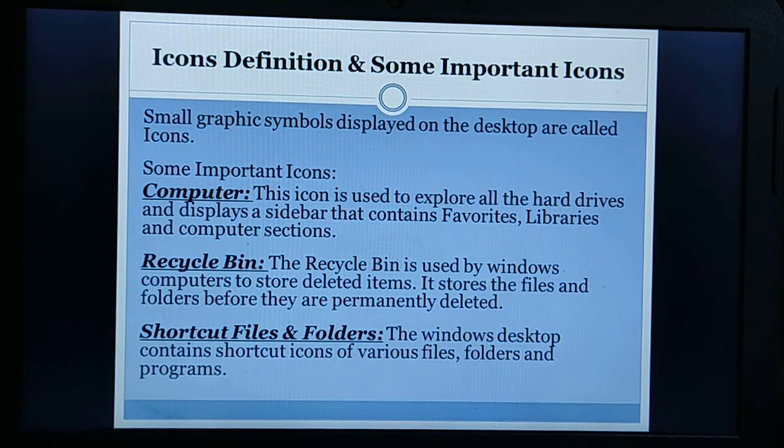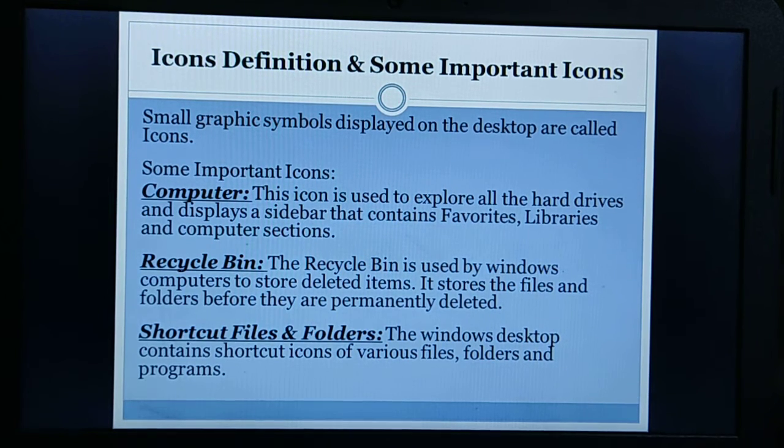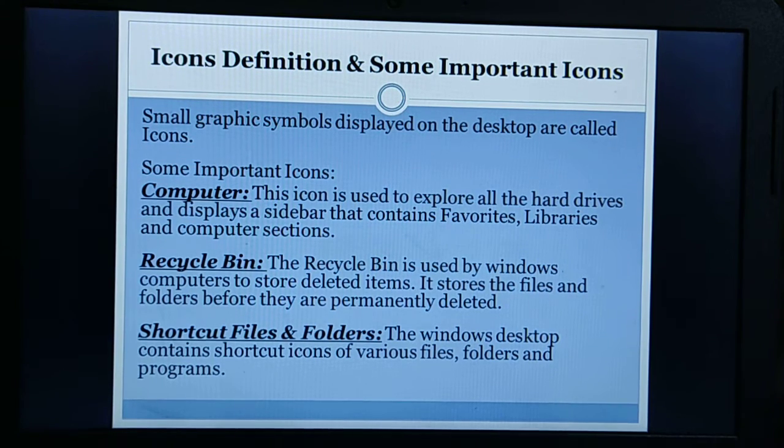Okay, now there are some important icons on the computer's desktop. What are they? First one is computer. The computer icon is used to explore all the hard drives and displays a sidebar that contains favorite folders, libraries, folders and the computer sections.